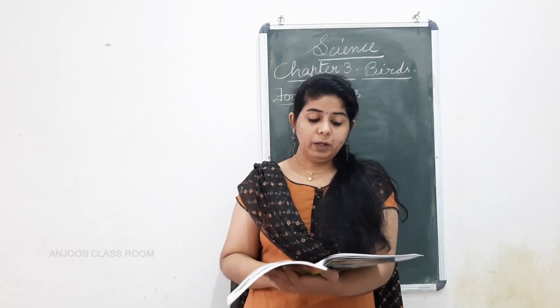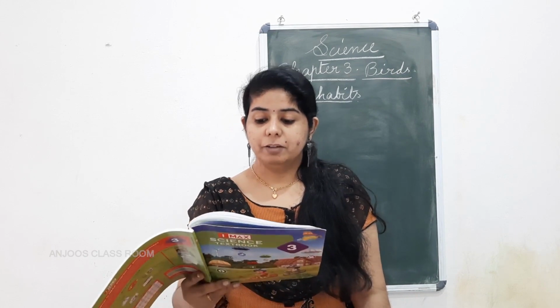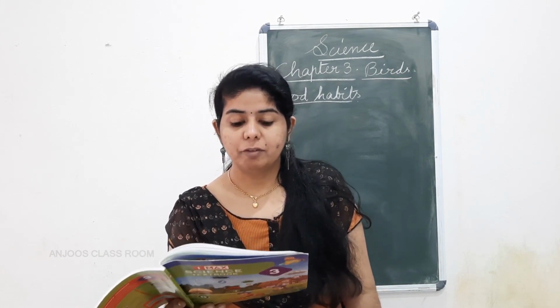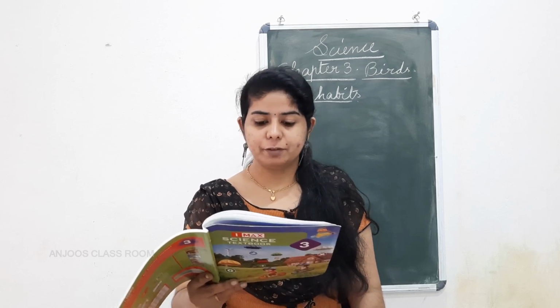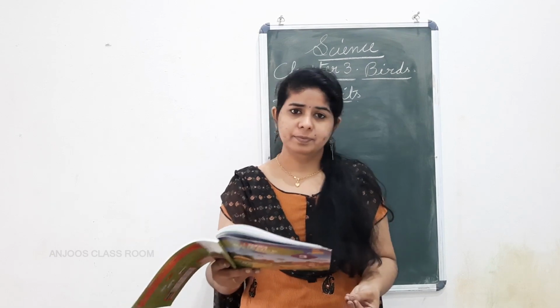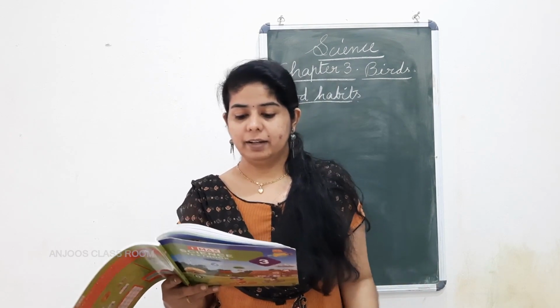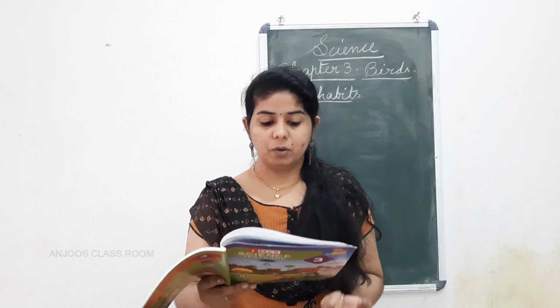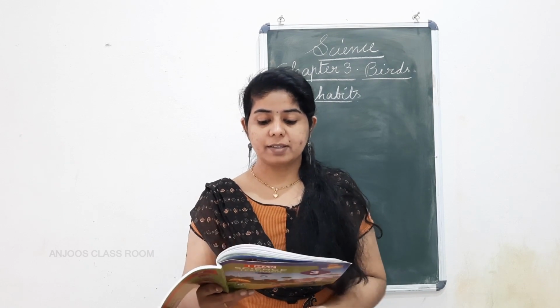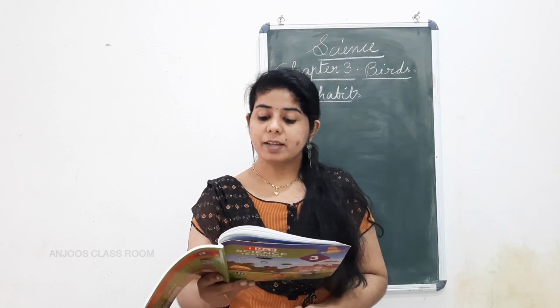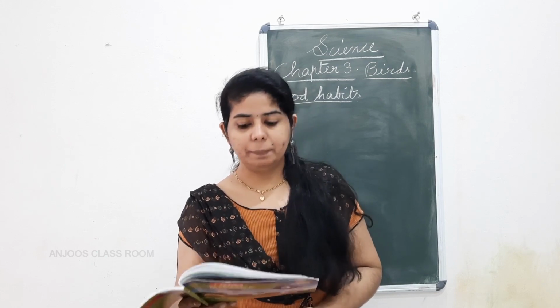Ready? We know that birds have different types of beaks. See, they are given here, different types of beaks depending on their food habits. But what do birds eat? Birds eat different types of food. Their food includes nectar, the juices from the flowers. That is called nectar. Then you can underline all those things: fruits, grains, nuts, seeds, meat, fish, small insects and worms. Some large birds also eat other birds.